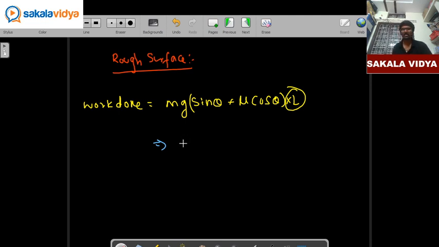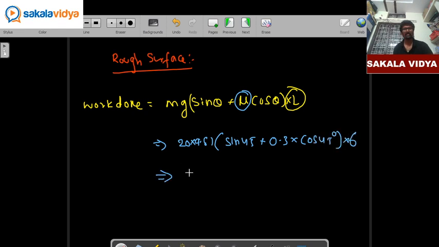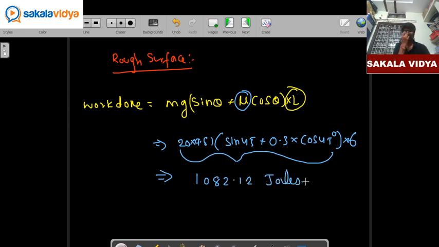It is 20 kgs, acceleration due to gravity is 9.81 into sin 45 plus mu, which is nothing but the coefficient of friction, that is 0.3 into cos 45 degrees into length 6 meters or displacement 6 meters. We are going to solve this. We are going to get the answer as 1082.12 joules.